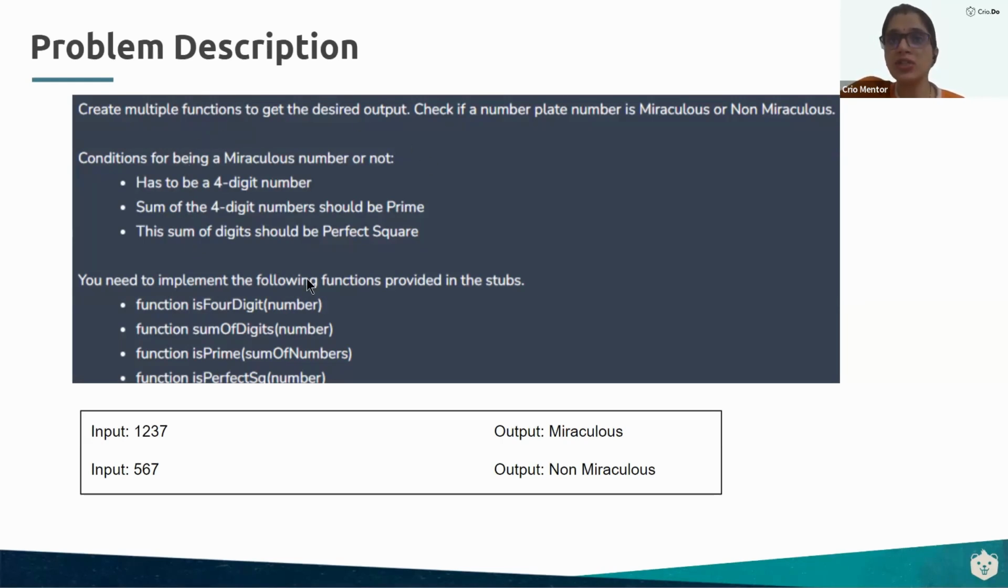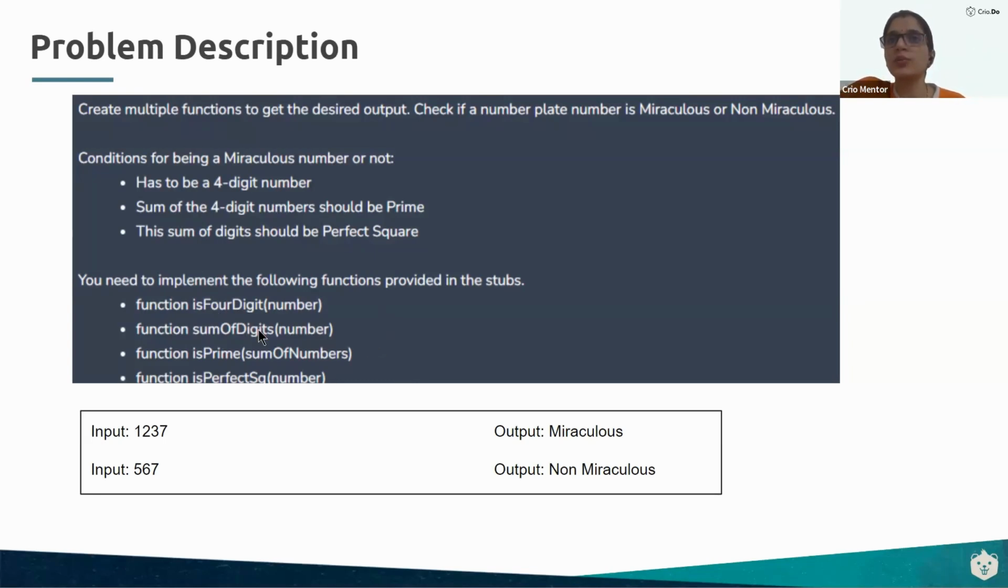Now, in order to achieve this, you will have to create 4 functions today, right? What are those 4 functions going to be? First function is is 4-digit. It will be a parametric function which will take one input, that is, we will provide a number, and this function is going to tell me whether the number given is 4-digit or not. Then we will create another function called sum of digits, because it says sum of the digits of the 4-digit number.